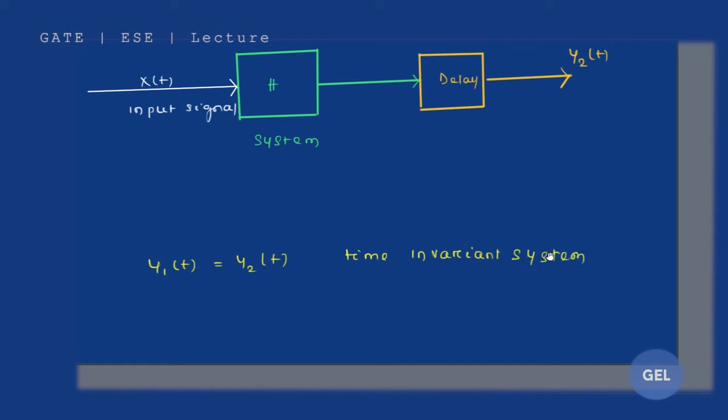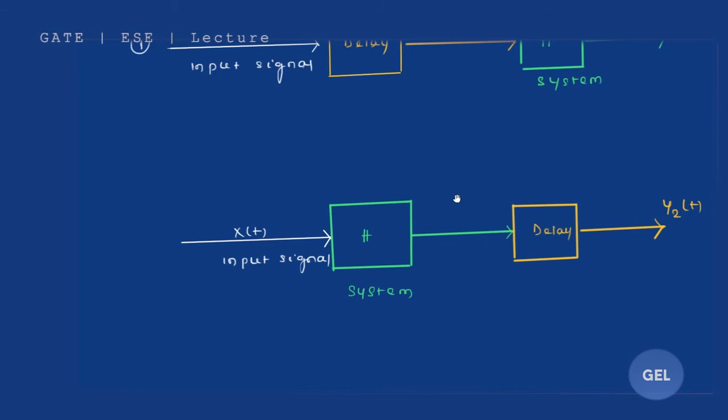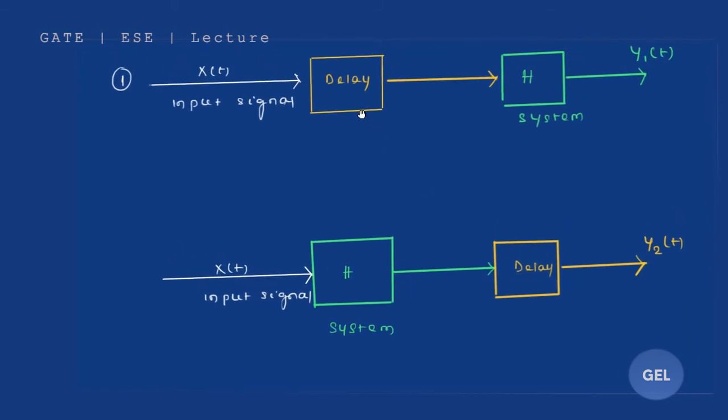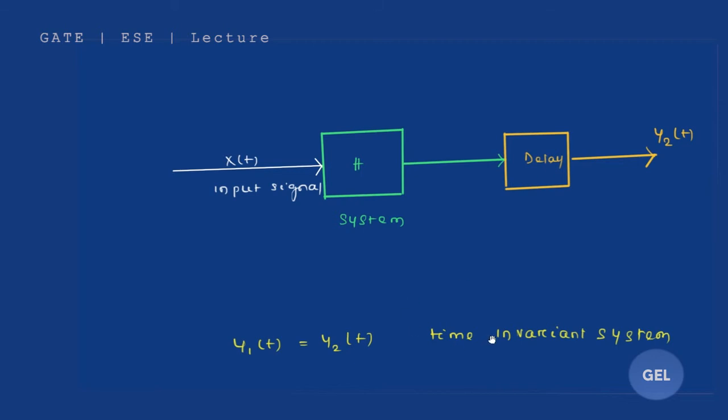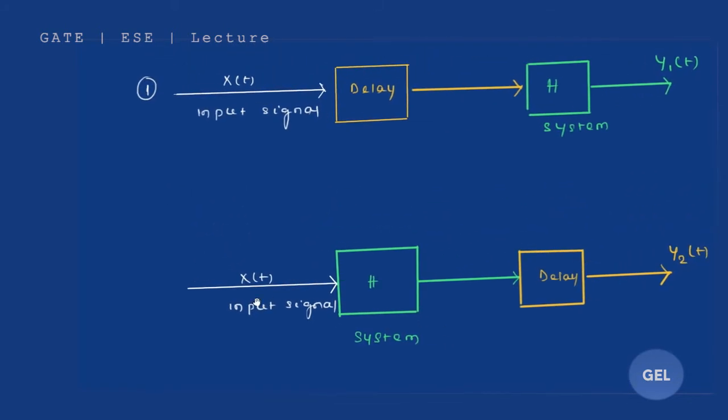Now what does this mean? This means a very simple thing. Listen to this carefully. We are changing the position of the delay unit. That means even if we delay the signal before it is given as an input to the system, or after it comes out from the system, whatever the position of the delay, what is the output that we get in the final case? If we get the same output, then that will be time invariant. You'll understand through a lot of examples. We're going to solve a lot of examples.